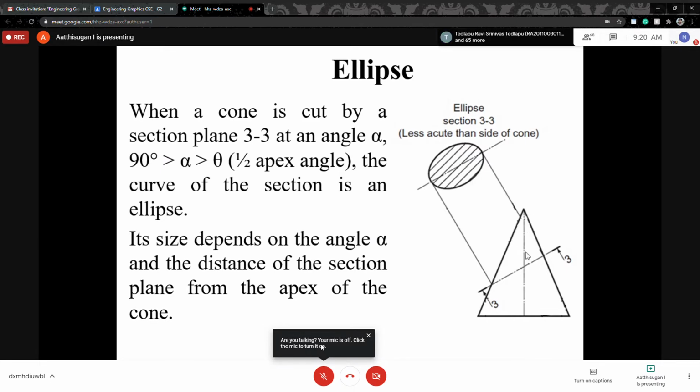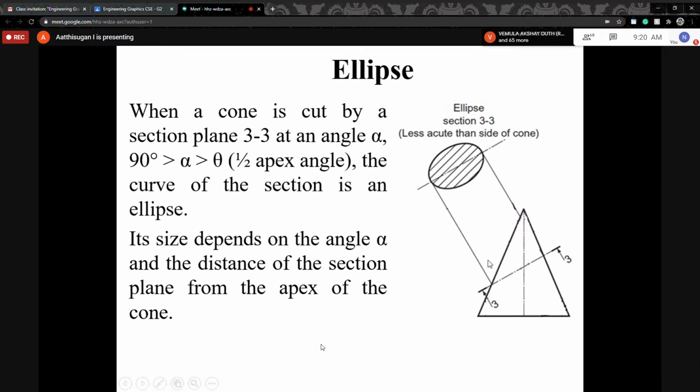Then you can remove this top portion, and from this side I can see the shape of an ellipse. The projection shown from here to here is the shape of an ellipse. So this is one case, the third one. The remaining two are the parabola and the hyperbola.